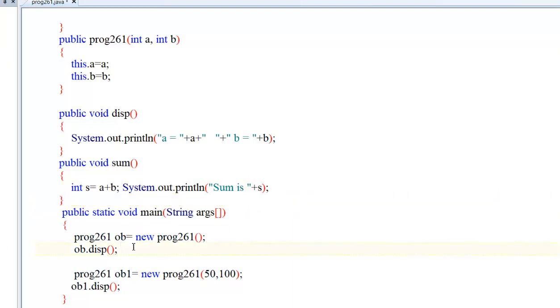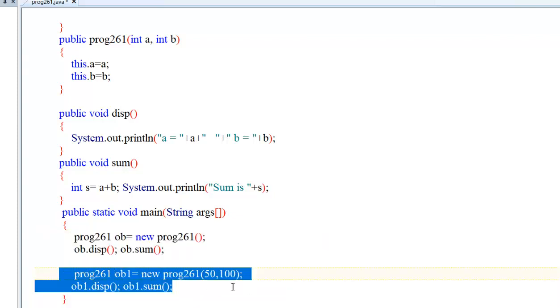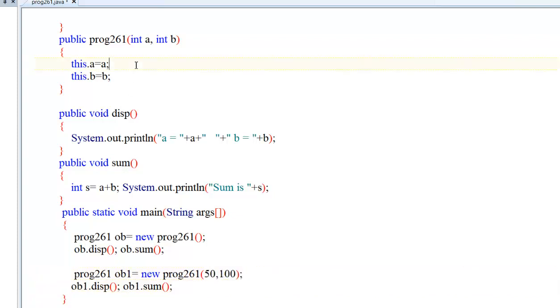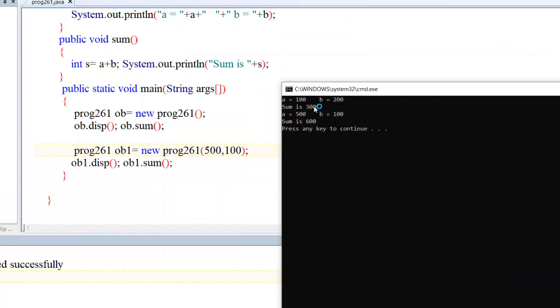So we can, without any problem, call object dot sum. This object refers to the default constructor and object 1 refers to the parameterized constructor. Means at the same time we can call the default constructor and the parameterized constructor. If we have parameters, the parameter values are initialized. Let's say I am writing here 500. Now compile. See, for the default constructor it returns the value 300. For the parameterized constructor it returns 600.